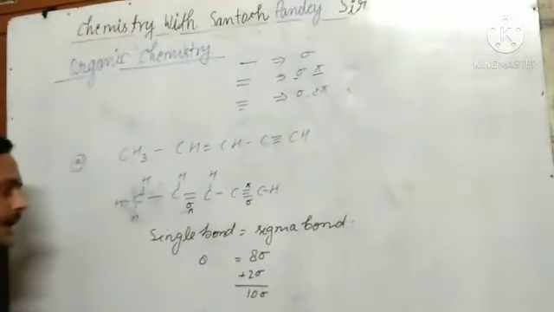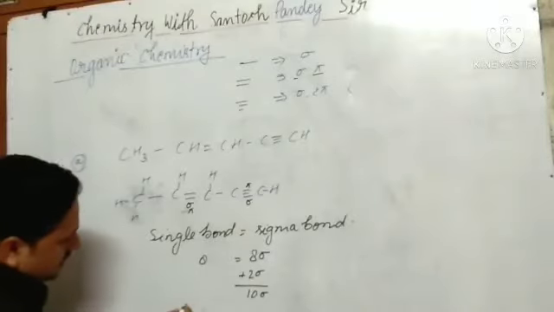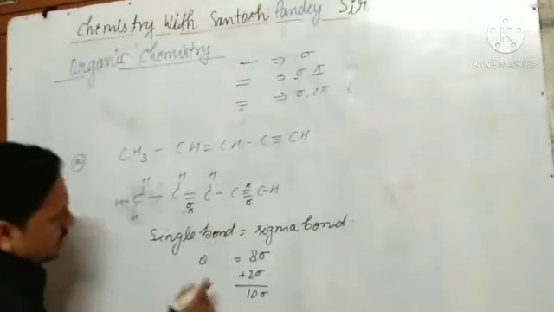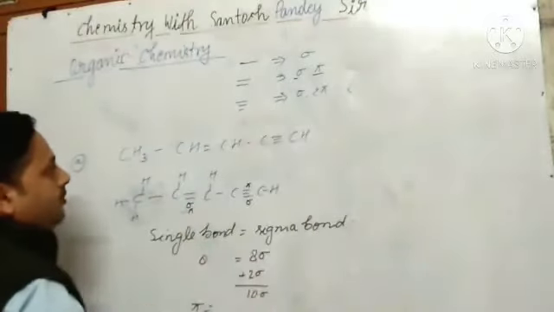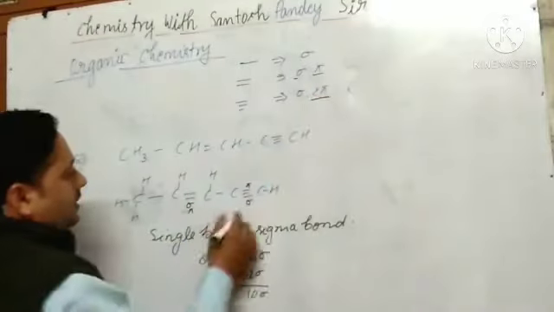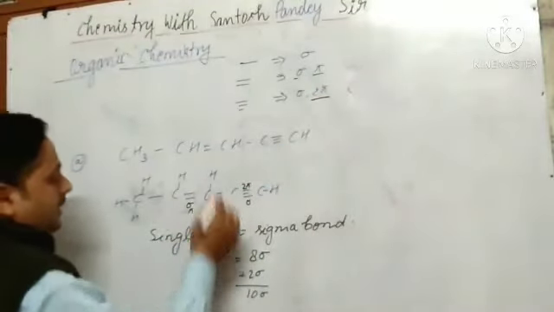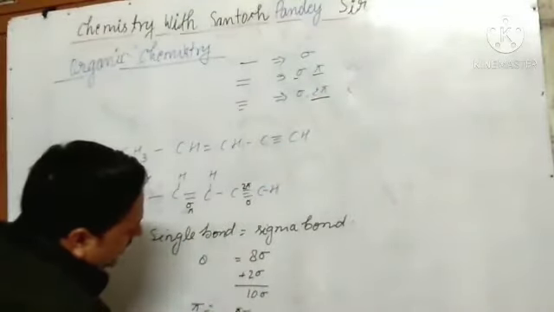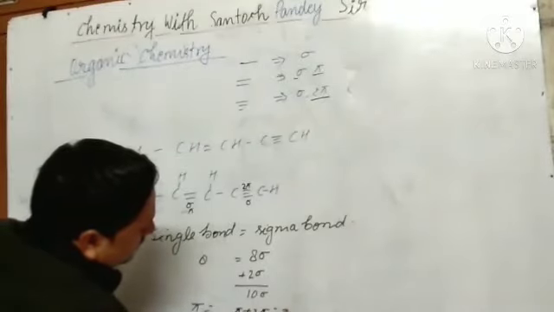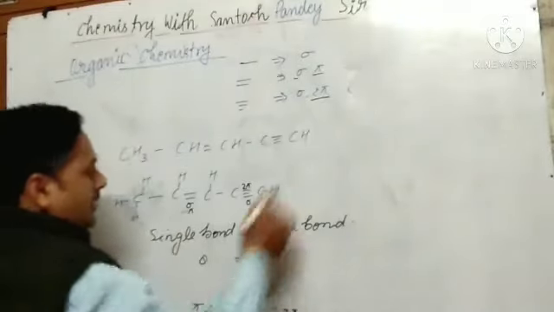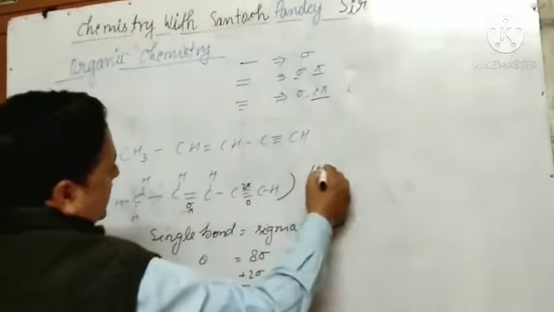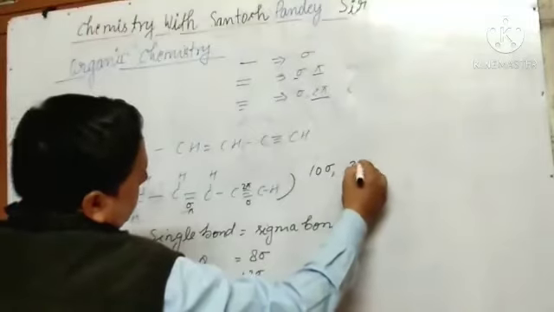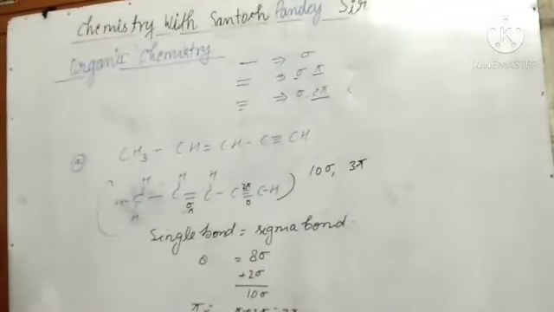Understand? And pi bond: 1 pi bond in the double bond, and in the triple bond there are 2 pi bonds and 1 sigma bond. So total pi is 1 plus 2 equals 3 pi. So the total number of sigma and pi bonds in this molecule is 10 sigma and 3 pi. And we can calculate it like this also.